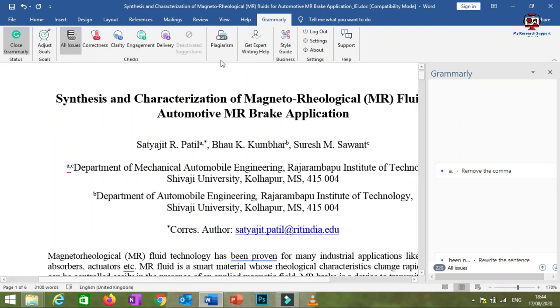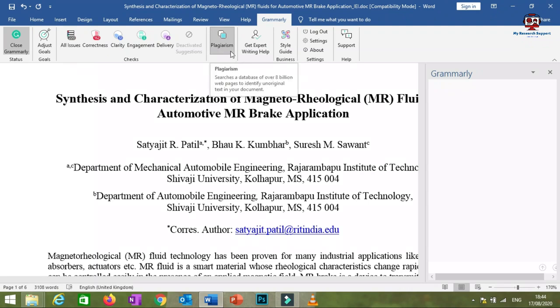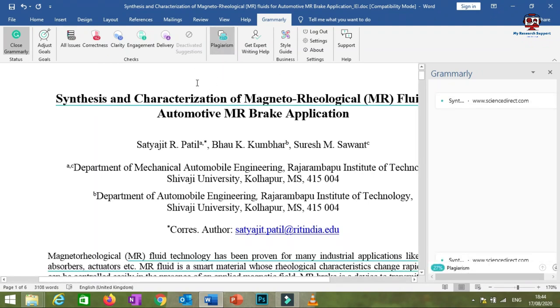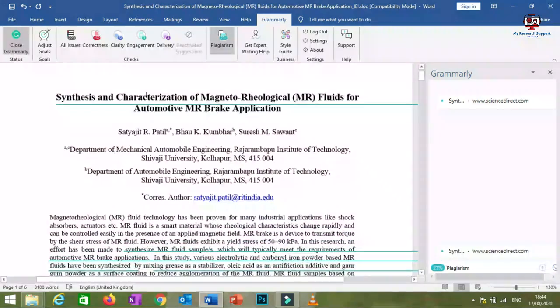And now we'll move towards the next option. The next option is obviously plagiarism. You just have to click on this option, plagiarism. I will never suggest you use Grammarly for plagiarism checking. This is because of its effectiveness. Now we'll get a better idea about this.